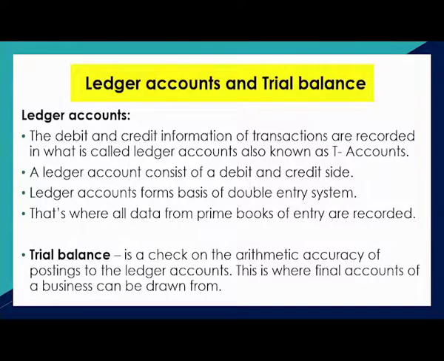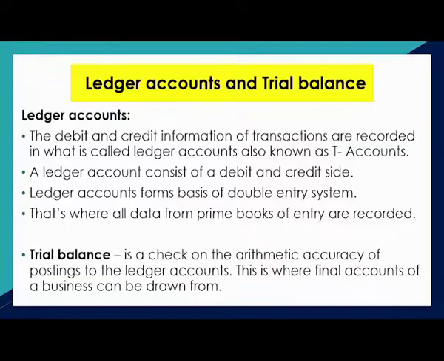Ledger accounts and trial balance. So in accounting, you have that process. First, an event happens. So let's say somebody came and paid their account with cash. So you issue a receipt to that person. And then that receipt is your source document. From that source document, the receipt, you go to the cash book to record that transaction.